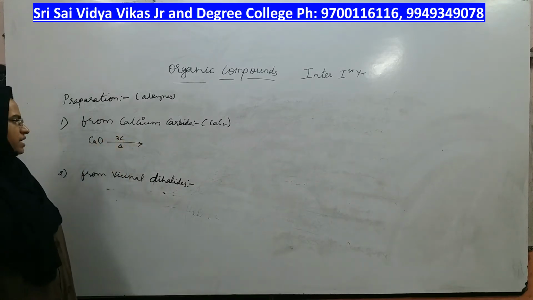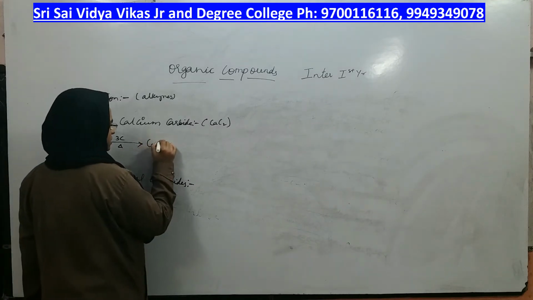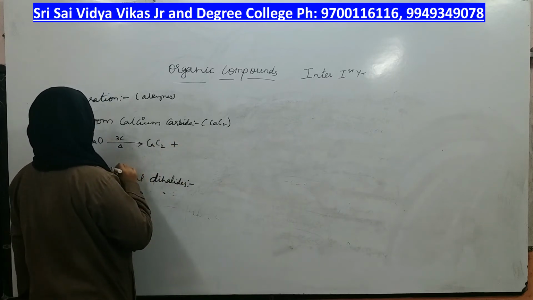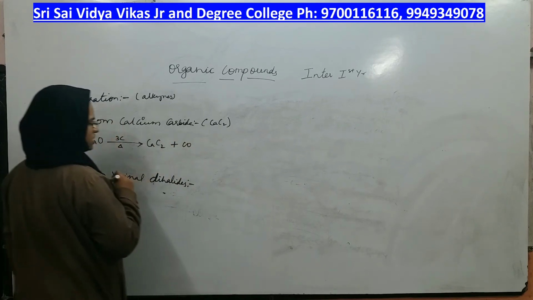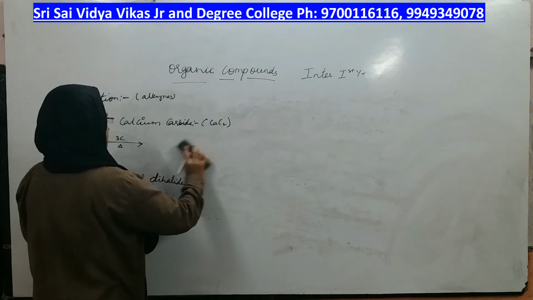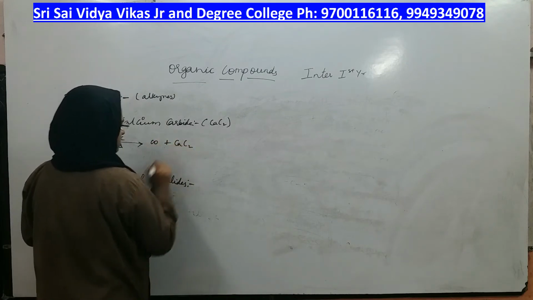When you do so, calcium combines with carbon to get calcium carbide, and then carbon monoxide is the product. So I will write carbon monoxide first and calcium carbide now.